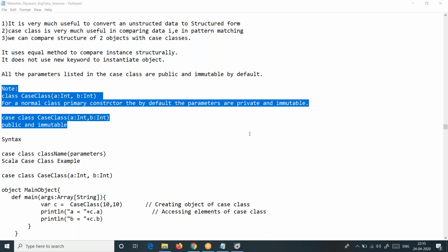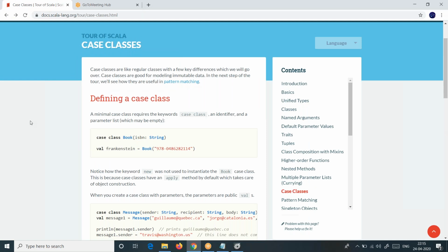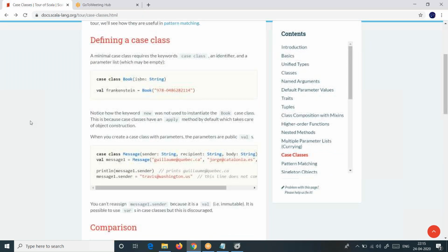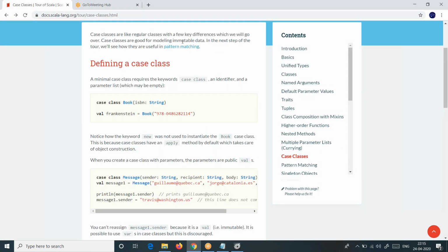Okay. Now I'm going to the official doc. I want to add a few more things for you. By looking at all this, all of you can understand what is there. Usually, case classes are good for modeling immutable data. If you don't want the data inside an object to be modified, or if you don't want to keep changing the objects, in such a case, definitely case classes are the best fit for us.